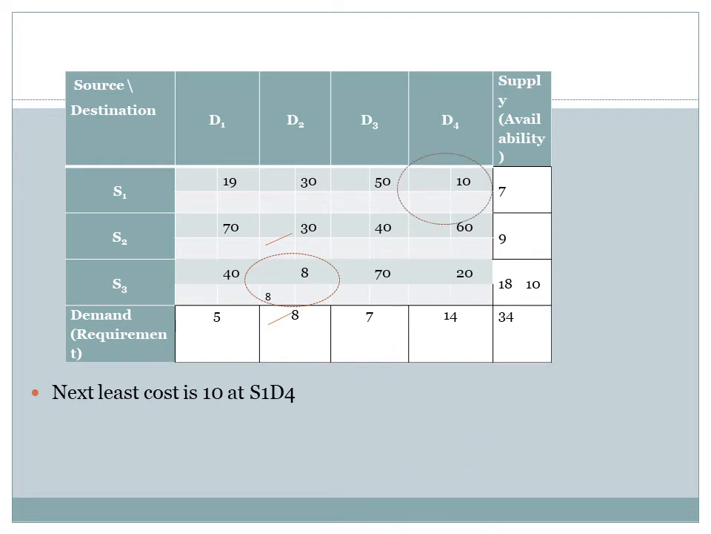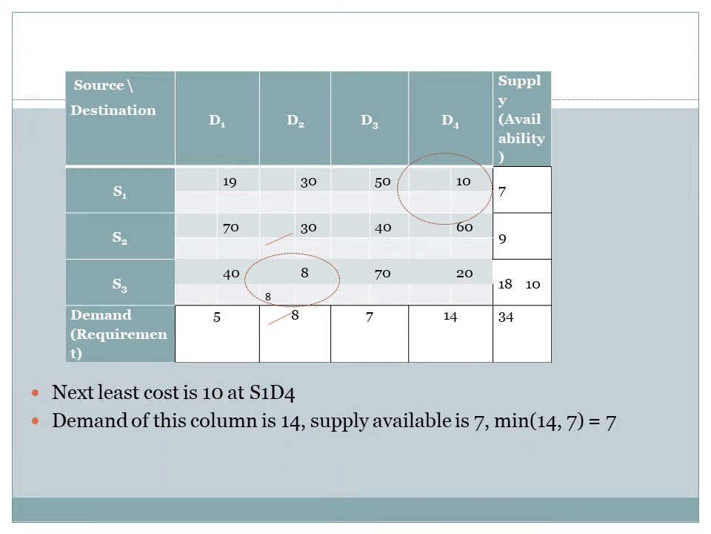Allocate maximum possible at this cell. The supply of this source is 7 units. The demand of this column is 14 units, and minimum of 14 and 7 is 7 units. So maximum we could allocate at this point is 7 units. Allocating 7 units at this cell will reduce the supply to 0. Therefore, no more allocations in the row S1, and the demand will get reduced to 14 minus 7, that is 7 units.